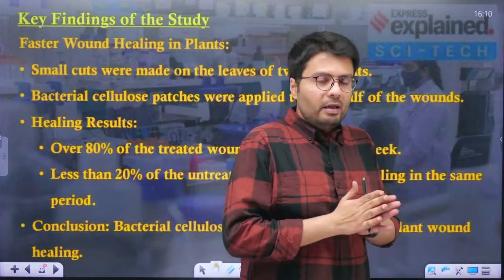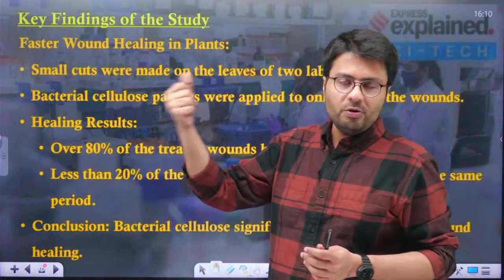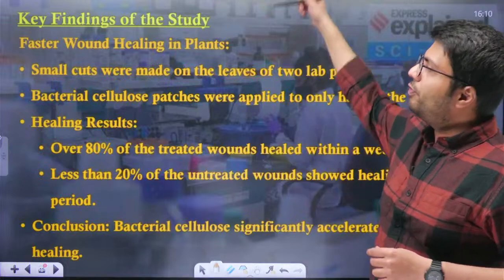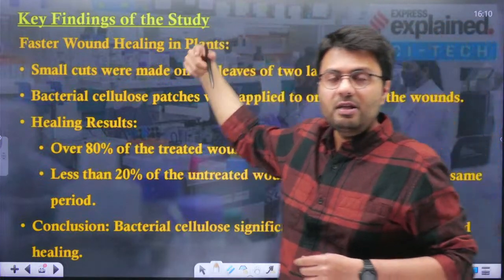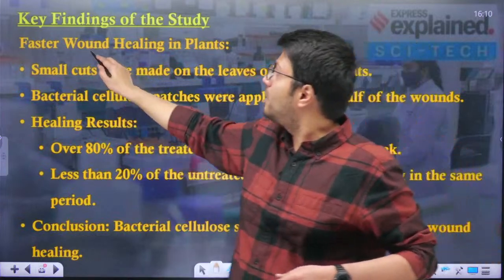Now, let us understand what these studies have actually found, whether or not this bacterial cellulose can be used for plants or not. First of all, studies have found that when this bacterial cellulose was wrapped over a piece of wood, it led to faster wound healing in plants.